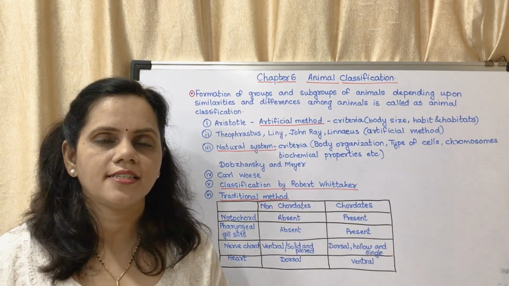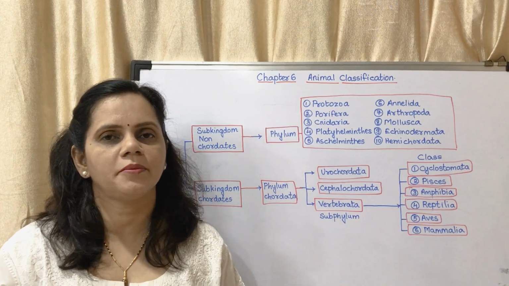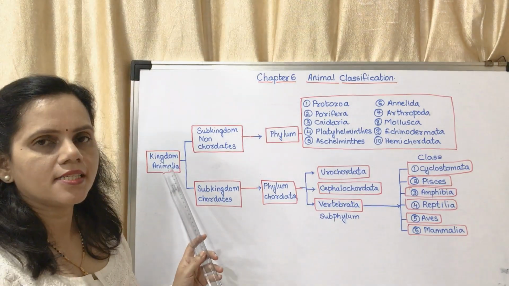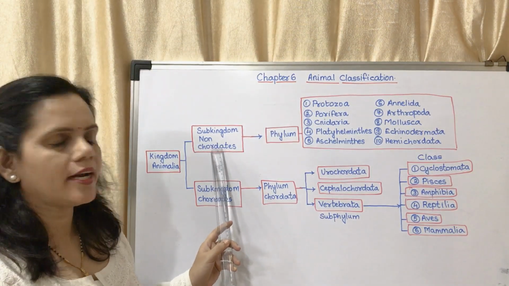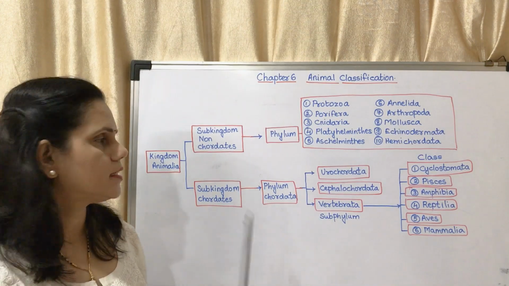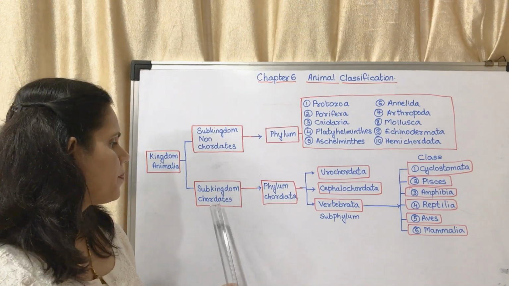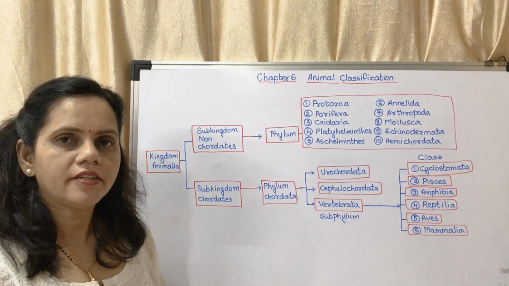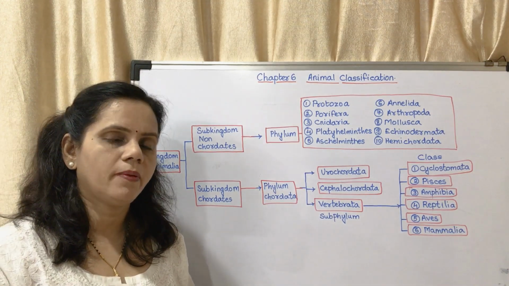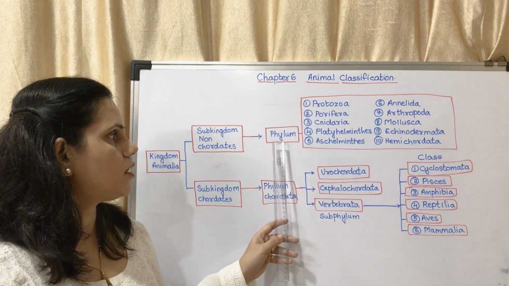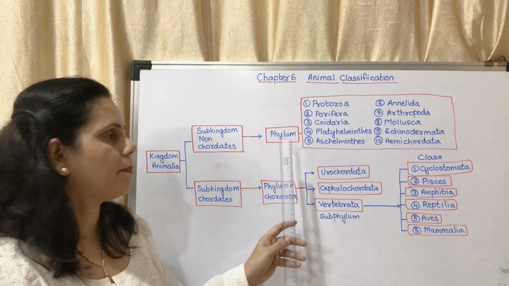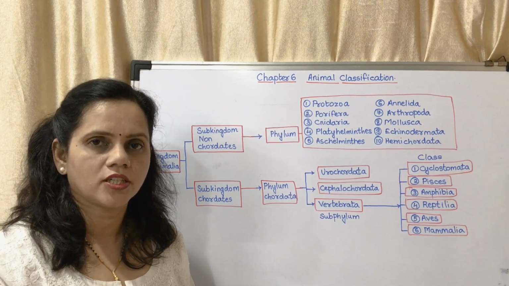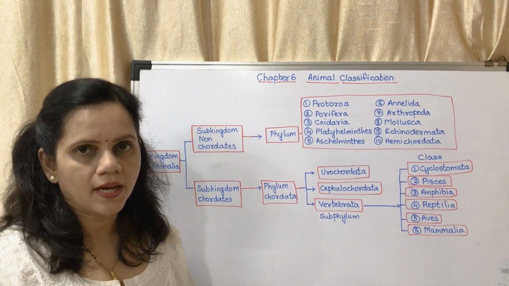Before that, you may write this in your notebook. Now we will study the classification of the animal kingdom. Kingdom Animalia is divided into two: subkingdom non-chordates and subkingdom chordates. Non-chordates do not have a notochord, chordates have a notochord. Non-chordates are divided into 10 different phyla. Just like in plants it was division, in animals it is phylum. The spellings of all the phyla should be correct. If you go wrong in your spellings, you might lose marks.